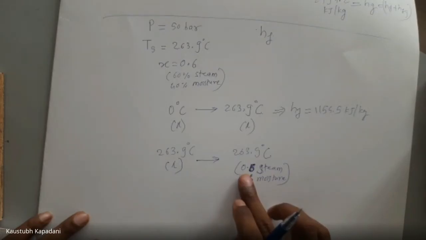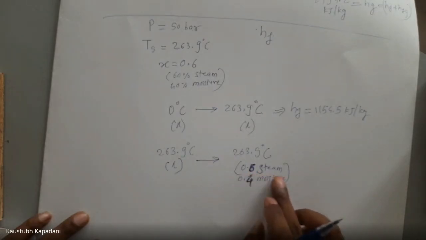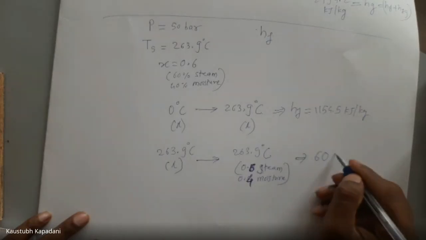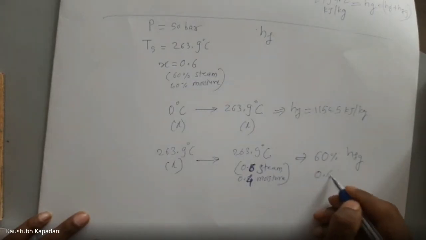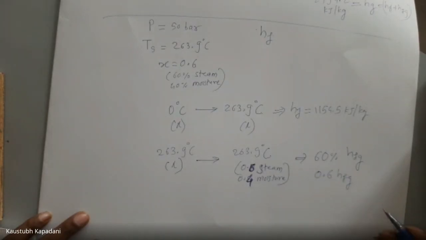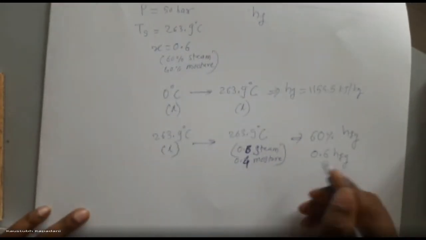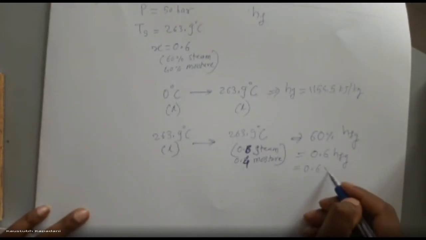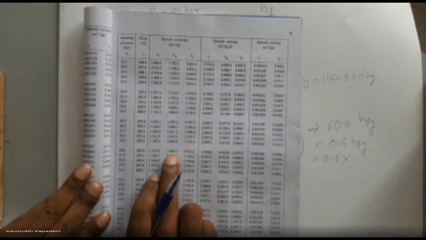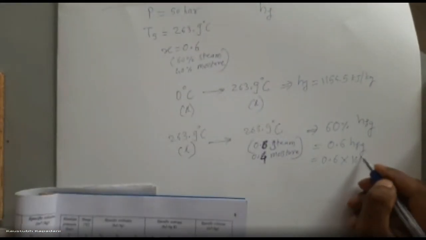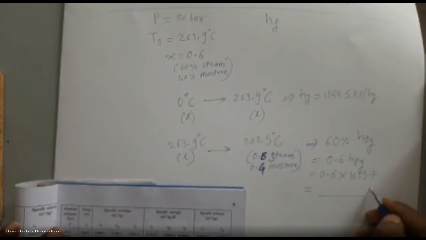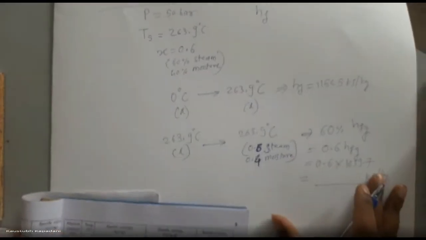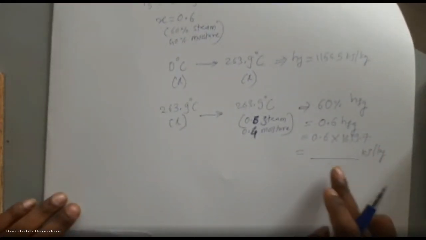So to get 0.6 steam, or 60% steam, how much heat do we have to provide? 60% Hfg, which means 0.6 Hfg. That is nothing but 0.6 into the Hfg value here for 50 bar, 1639.7. By calculation we will know this value. You have to perform this calculation and give me the answer in the comment.